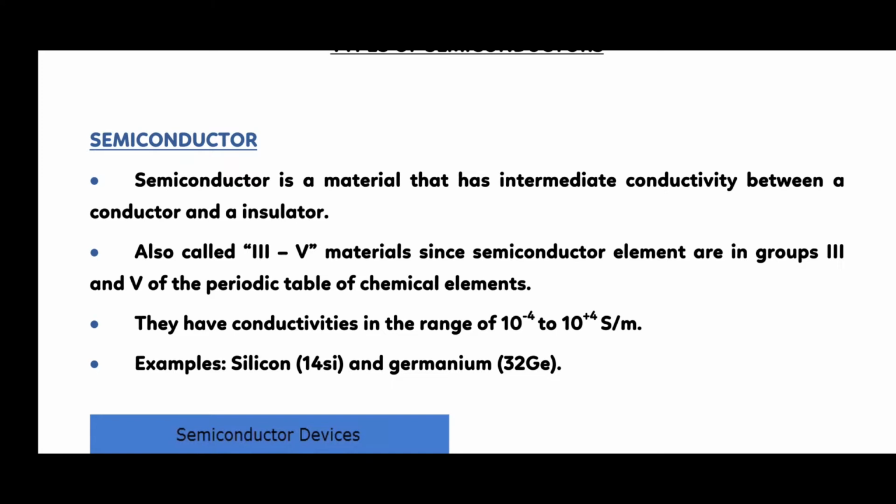It also has 3-5 materials, since semiconductor elements are in group 3 and 5 of the periodic table of chemical elements. They have conductivities in the range of 10 raised to the power minus 4 to 10 raised to the power plus 4. Examples: silicon and germanium.